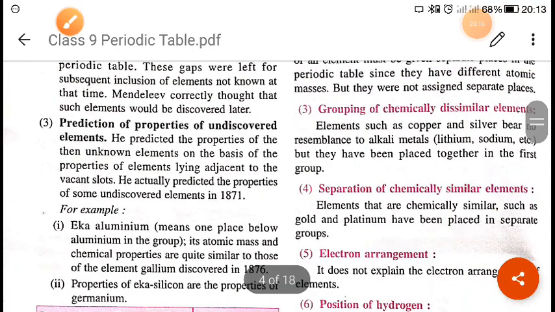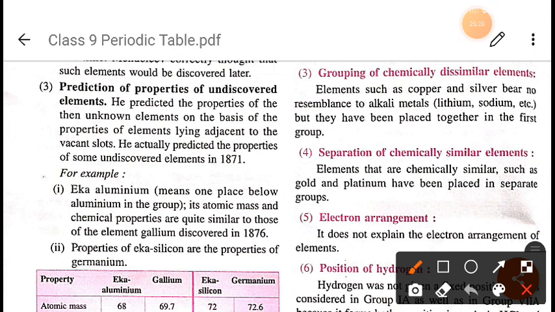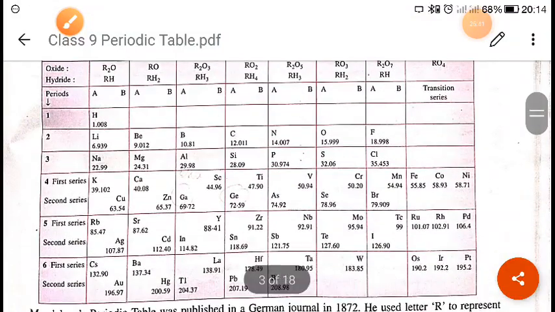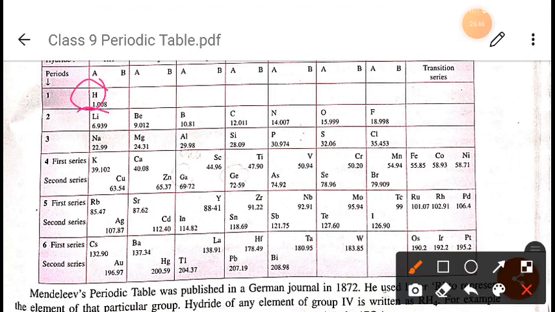Okay, now next is grouping of chemically dissimilar elements. For example, the elements copper and silver bear no resemblance to alkali metals like lithium and sodium, but they have been placed together in the first group. As you can see here, along with hydrogen, lithium, sodium, potassium, rubidium, cesium, he has placed copper, silver and gold also, right?